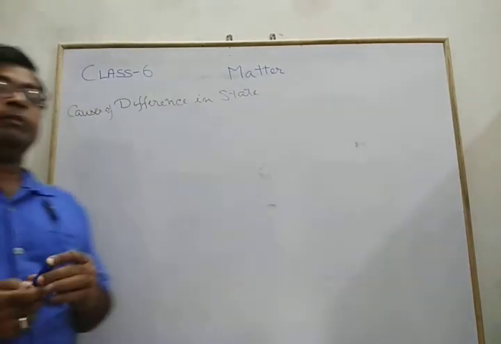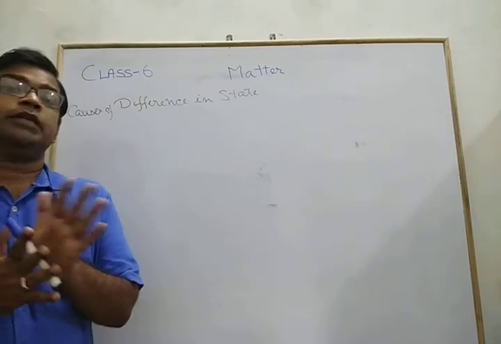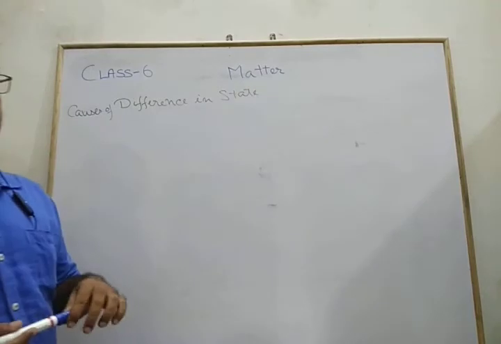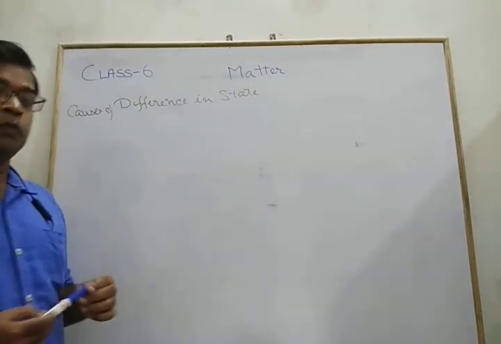As we know, matter is made up of very small particles, known as molecules.